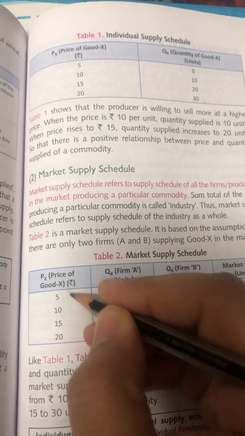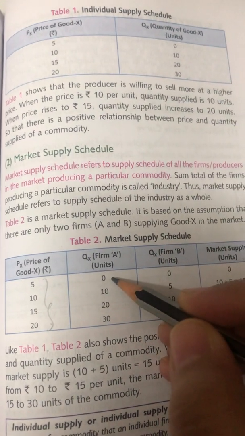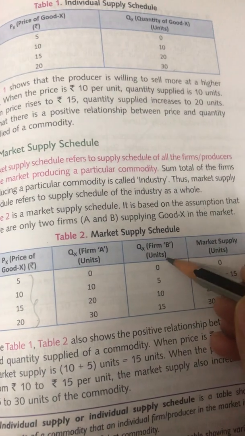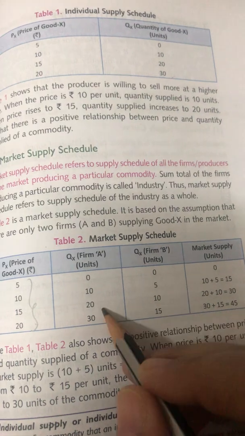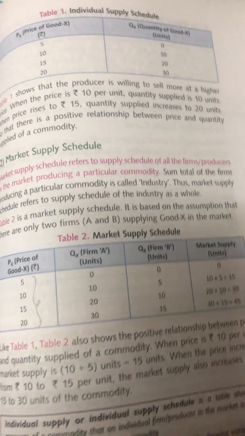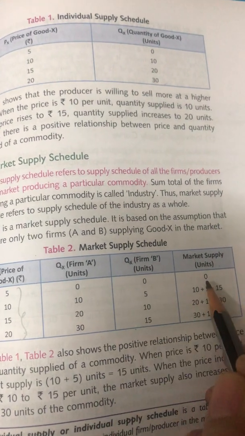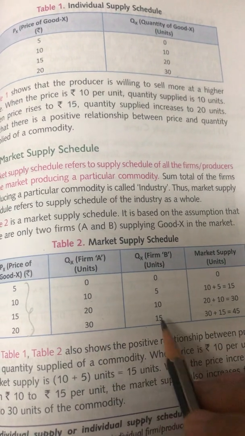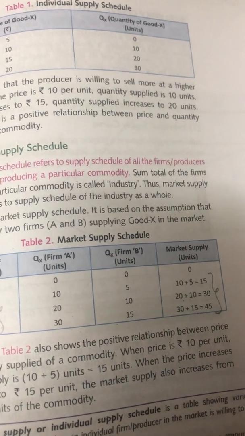So this is the price which is available in the market, and the quantity supplied by firm A is 0, 10, 20, 30, and quantity supplied by firm B is 0, 5, 10, 15. Now, when you add up these two, children, you get the market supply, assuming that there are only two firms in the market. So this becomes 0, of course. This becomes 15. 20 and 10 is 30. 30 and 15 is 45. So this is nothing but your market supply.